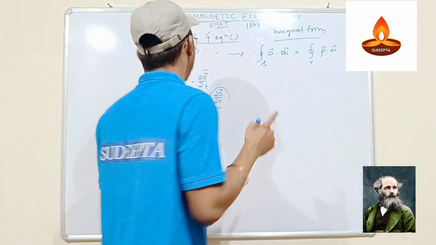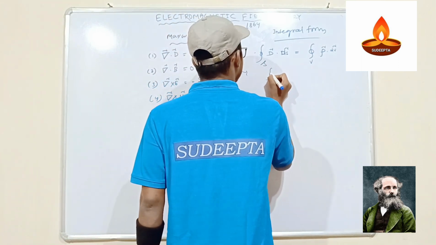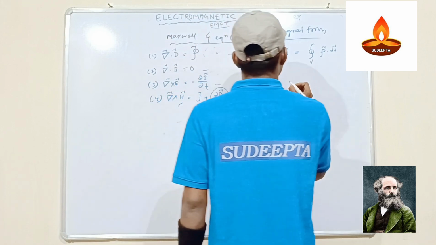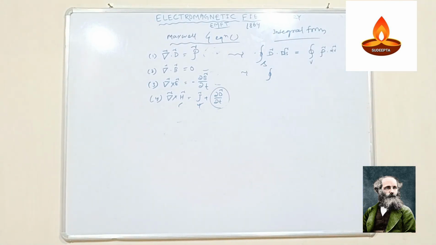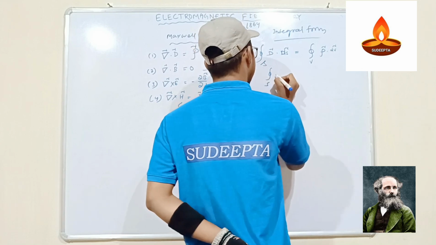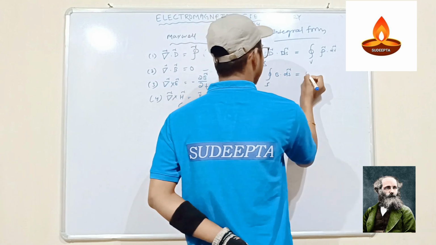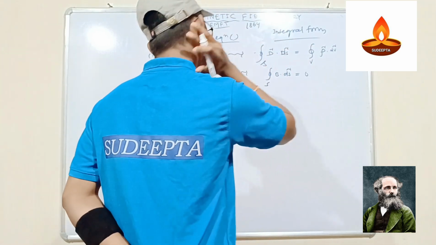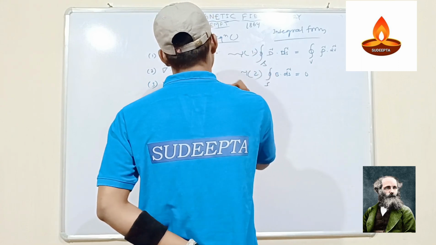The second integral equation is the surface integral of B dot ds equal to 0. So this is the first integral form of the equation, and this is the second.